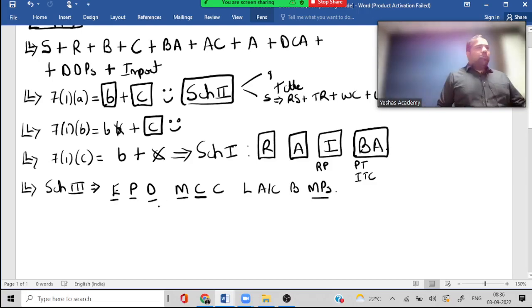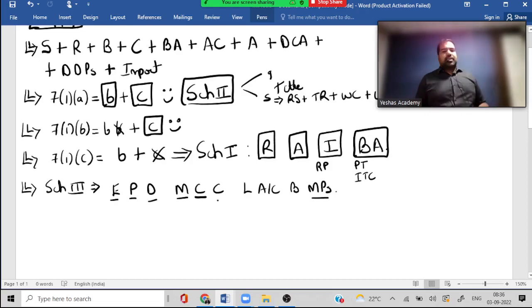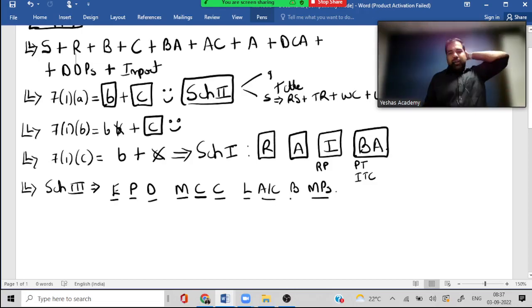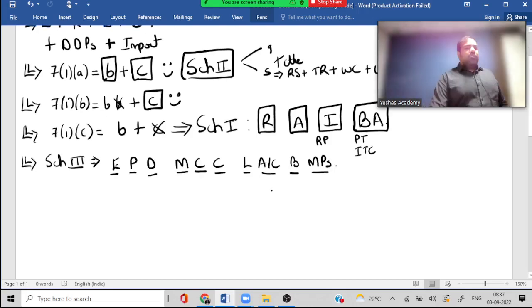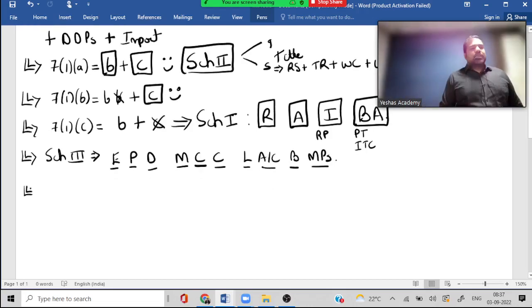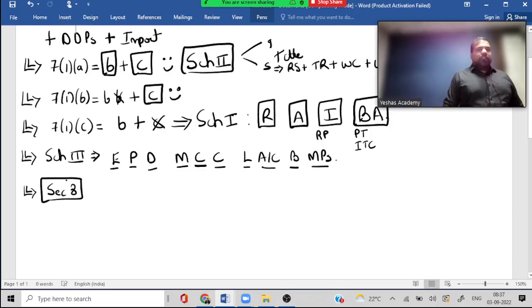Movement of trucks, trams, railways, no GST. Court fees, no GST. Alcohol licenses, no GST. Actionable claims, no GST except lottery, betting and gambling, and burial services, thankfully no GST. Guys, while we discuss this, there are 2 supplies that are slightly confusing because they always come in pairs. Section 8. If there is a mixed supply, there can also be composite.